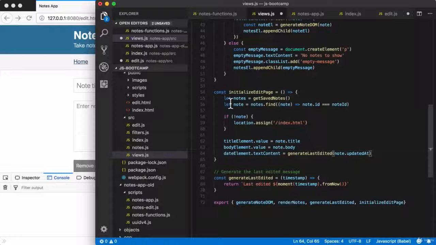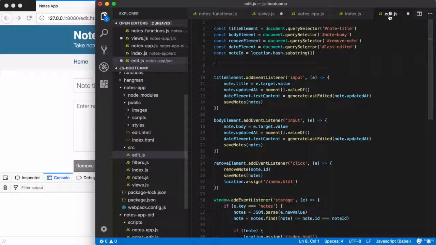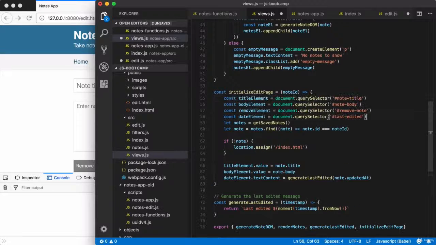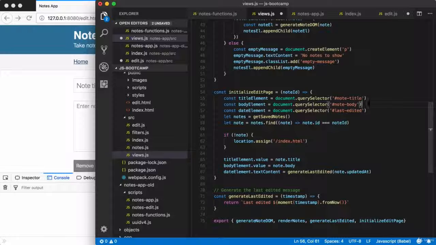Now we do still need access to the note ID, so I'm going to have that be the one and only argument for this function. Right here, noteId. So that'll get passed in. We can then access it where we currently access it. The other thing we need, those actual element variables, we can just copy those over. So I'm going to take all 4, copy them to the clipboard, and bring them over to this function. We can add them as the first thing in the function. And we actually only need these 3, titleElement, bodyElement, and dateElement. So I can remove the removeElement selector that is not necessary for this file.